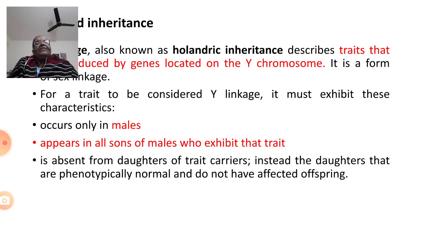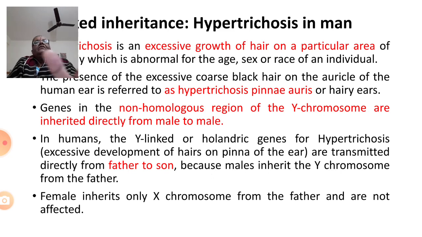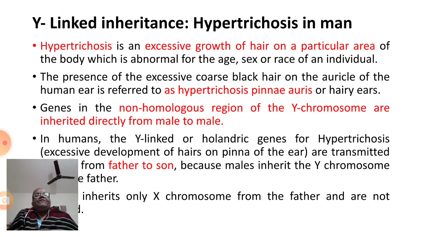Okay? So now let us talk about hypertrichosis in man, which is the best example for Y-linked inheritance. You do find such Holandric genes in other animals also, like Drosophila. Bars in male Drosophila is again a Y-linked inheritance similar to hypertrichosis in man.